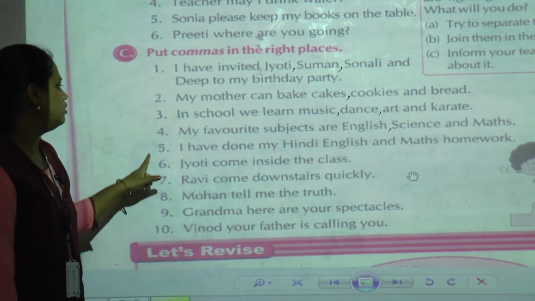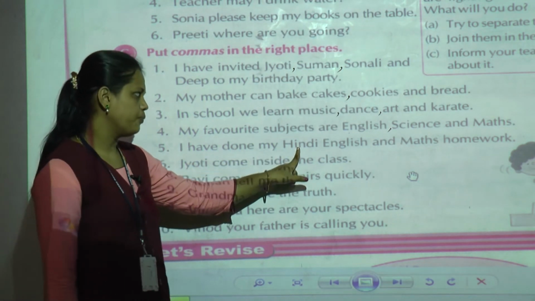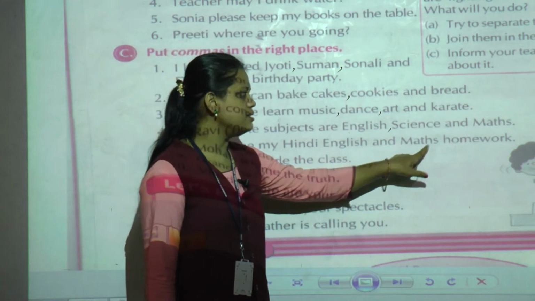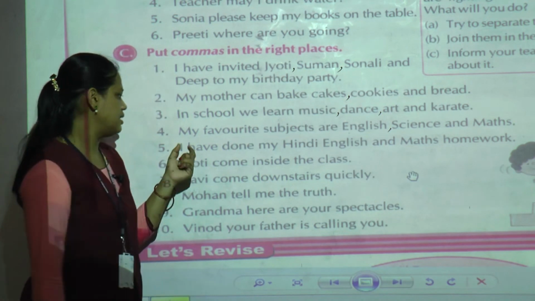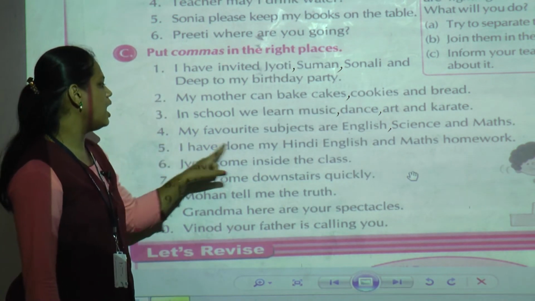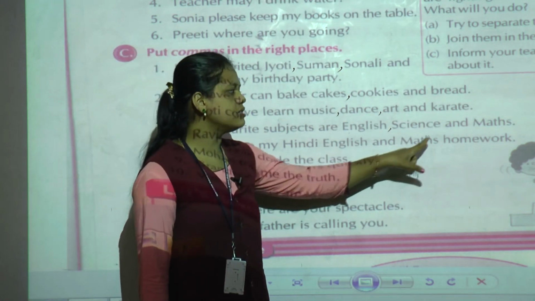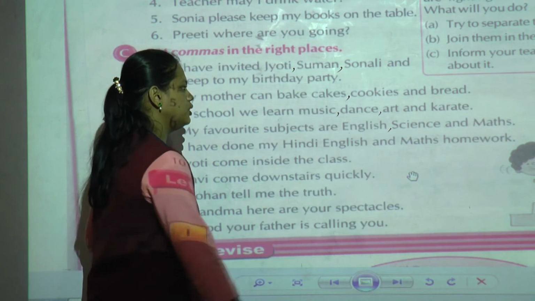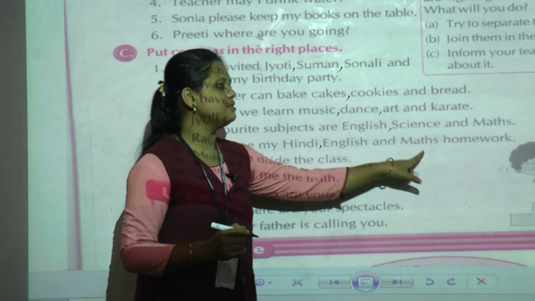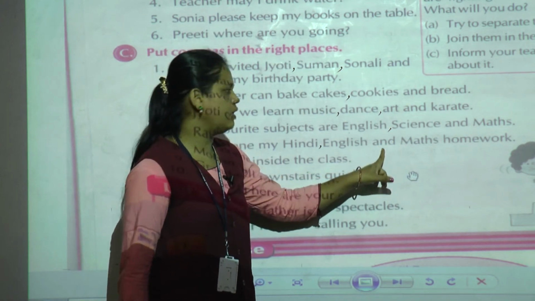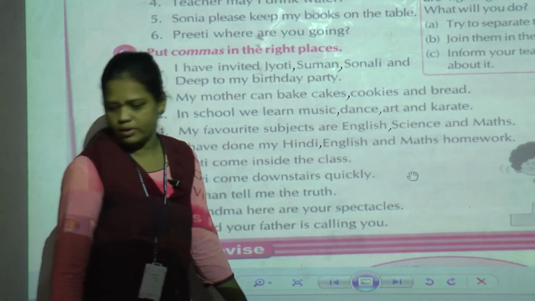Okay. Now fifth one, I have done my Hindi, English and maths homework. Now the teacher is going to give daily homework. So the sentence is like this, I have done my Hindi, English and maths homework. So where we have to put the comma? After Hindi. English and maths is there, so we are not going to put the comma. Why? Because "and" is there. So before "and" we are not going to put a comma. Okay.